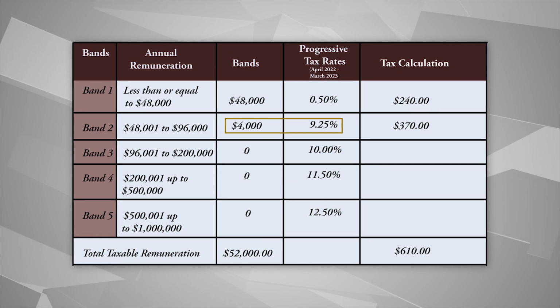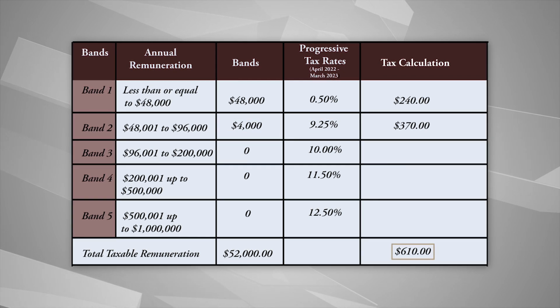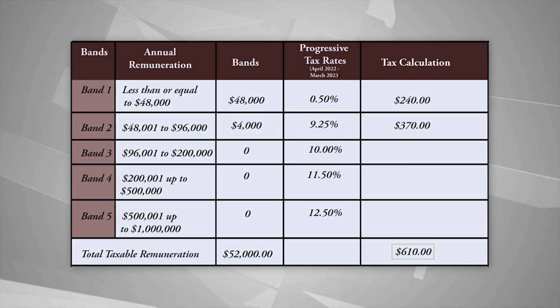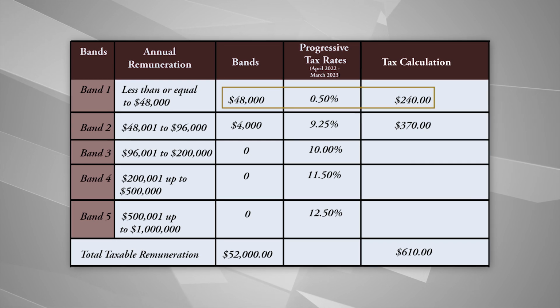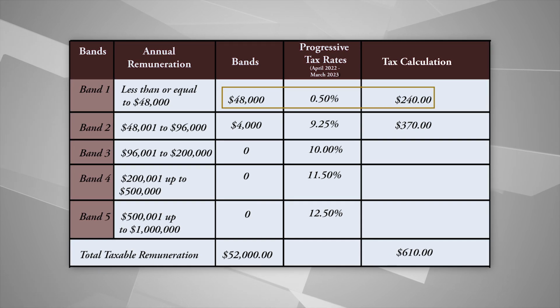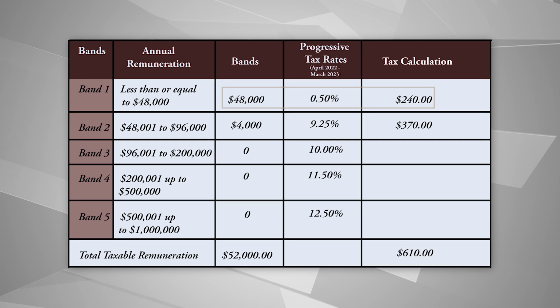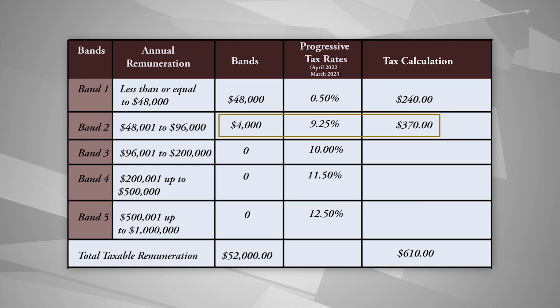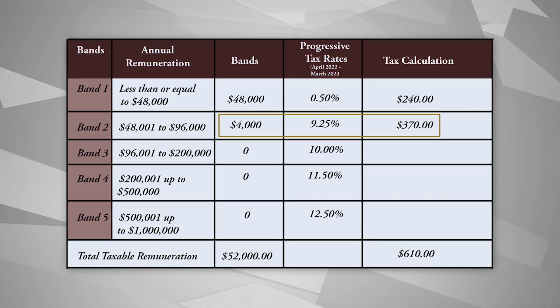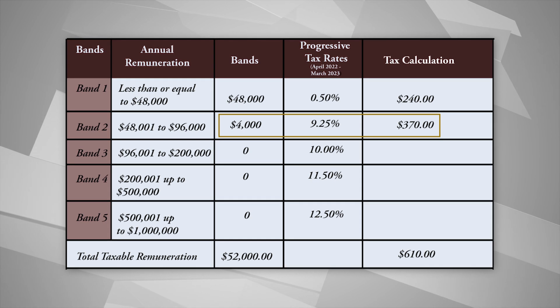The annual tax for this person would be $610, which is $240, the tax of 0.5% of $48,000 plus $370, the tax of 9.25% on $4,000.